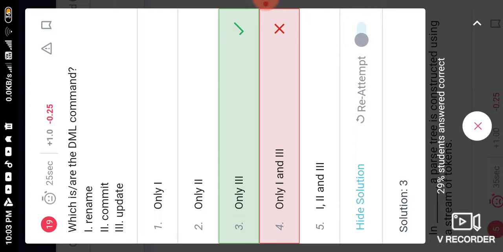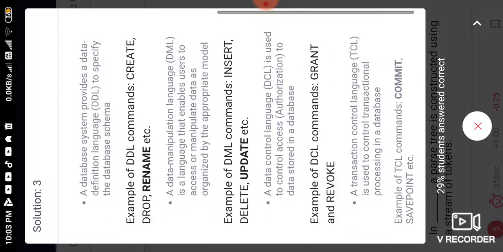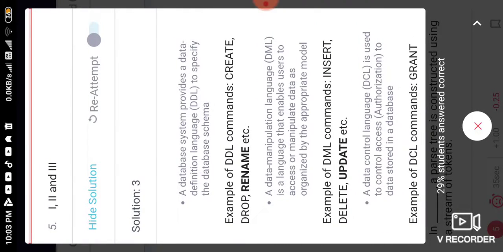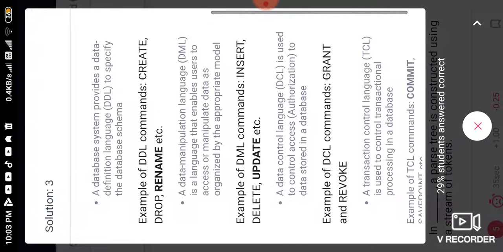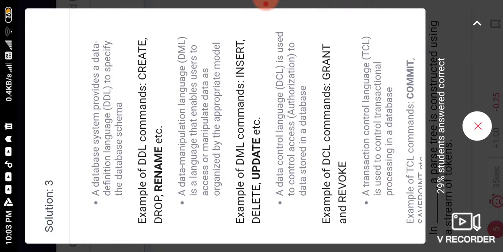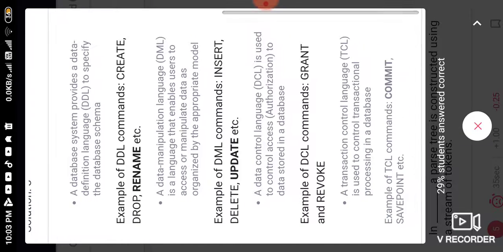So here rename and commit are not DML. Rename is used in DDL, that is data definition language, and in DML we use insert, delete or update. We use DCL commands to control access. Examples of DCL commands are grant and revoke, and examples of TCL commands are commit and savepoint.